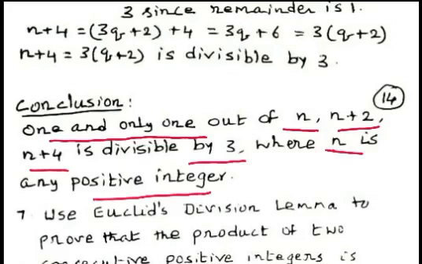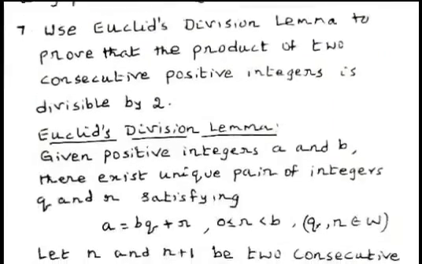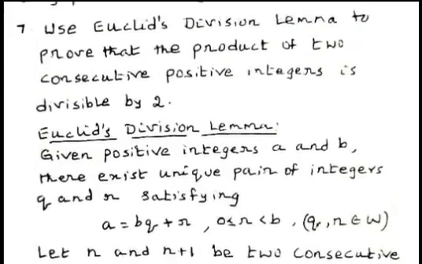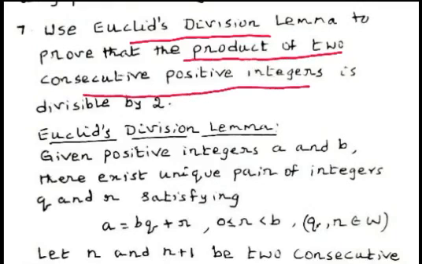Now we consider another problem. Use the Euclid's division lemma to prove that the product of two consecutive positive integers is divisible by 2.